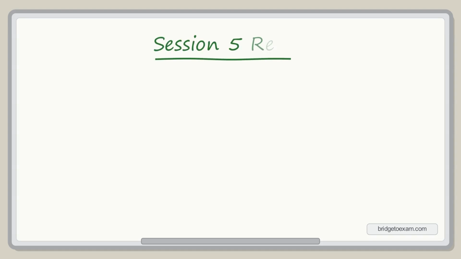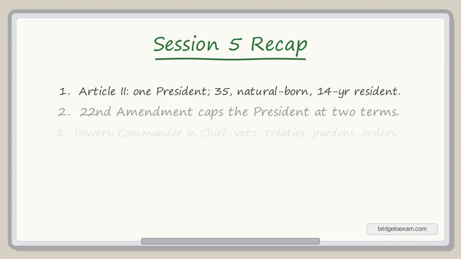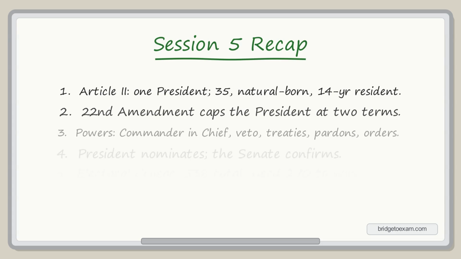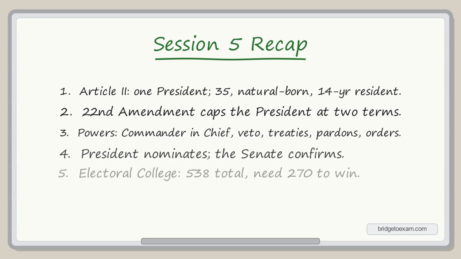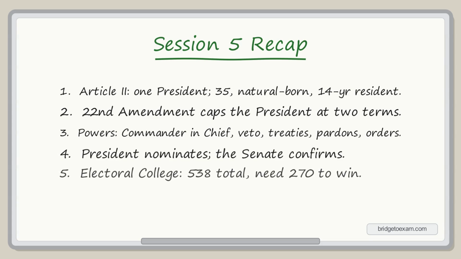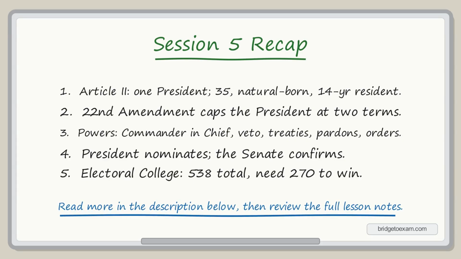Let's recap Session 5. Article 2 creates a single president, who must be 35, natural-born, and a 14-year resident. And the 22nd Amendment caps them at 2 terms. The president's powers include commander-in-chief, the veto, treaties, pardons, and executive orders. But the president nominates, while the Senate confirms. And in the Electoral College, there are 538 votes, and you need 270 to win.